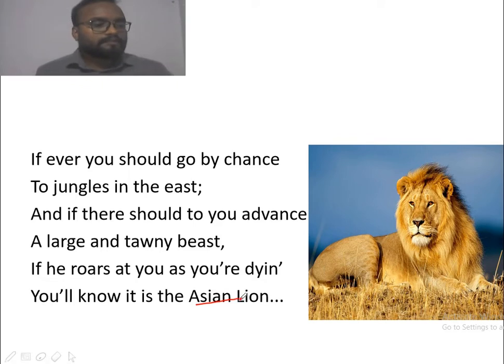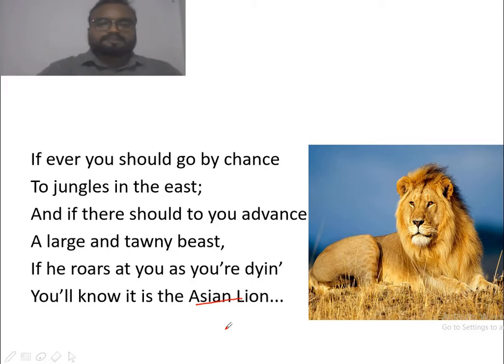So she says that if by chance you get a chance to go to the jungle in the east, and suppose you hear a roaring noise, and the loudness of the noise will be such that it will give you a dying effect. It will seem to you that you are going to die. It will roar in such a loud manner. At that moment you can realize that it's the Asian lion.